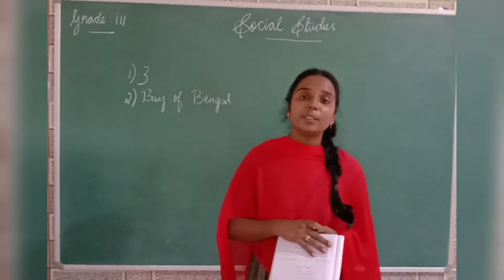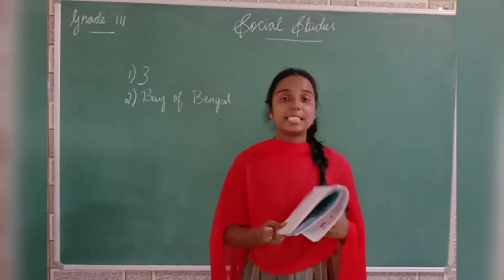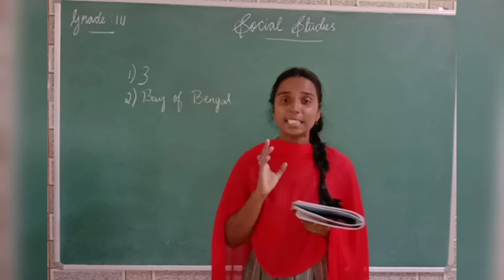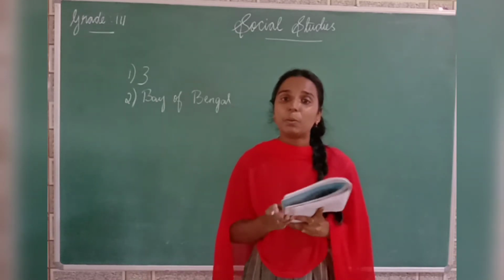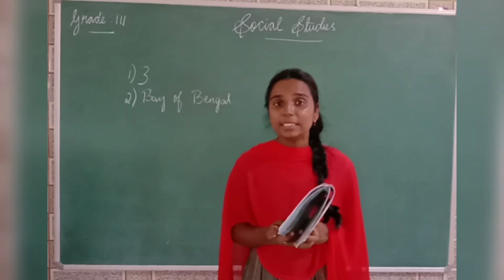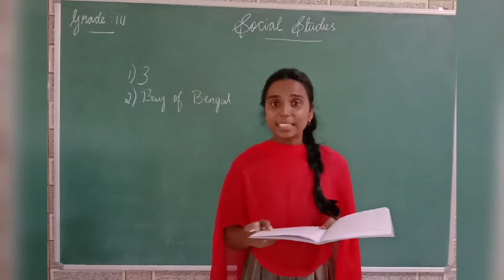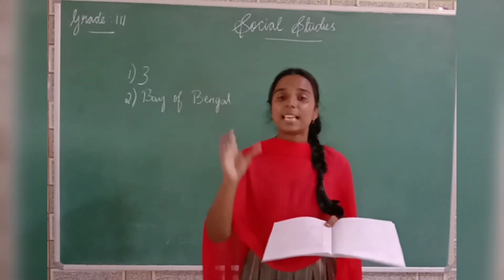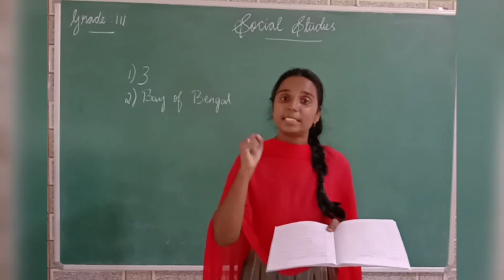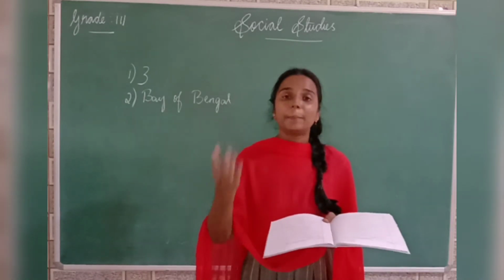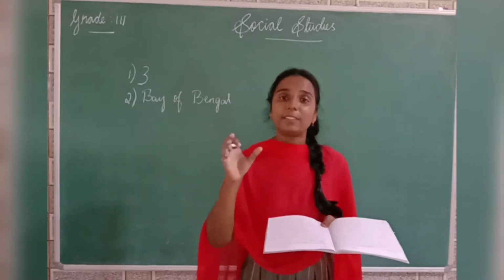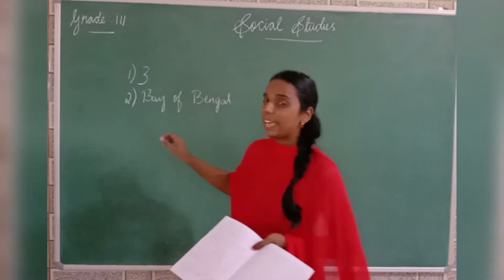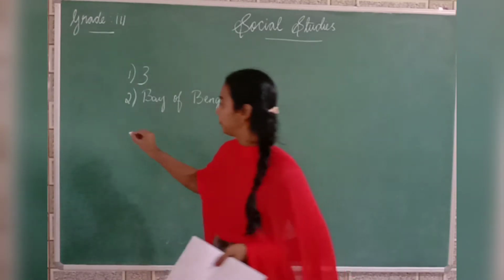And what is the third question? An area which is surrounded by water bodies on all sides is called a dash. Either peninsula or island, which is island. Keep in mind, peninsula means a land that is surrounded by water on 3 sides. But island means a part of land that is surrounded by water on all sides. So the answer is island.